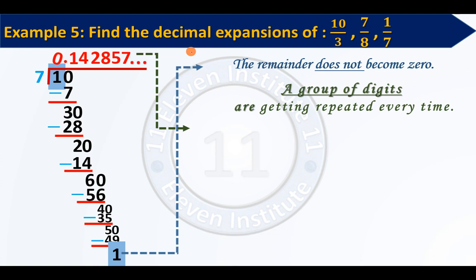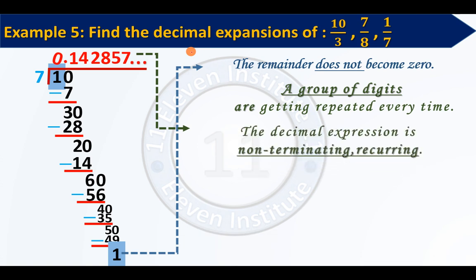So we can say that again the decimal expression is non-terminating and recurring. It is repeating itself. The previous question 10 upon 3 was also non-terminating and recurring.